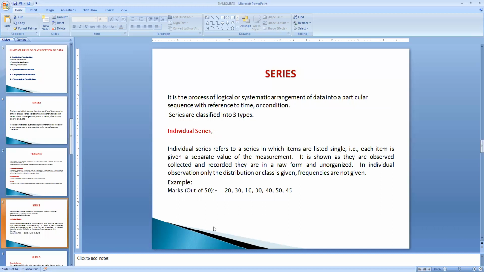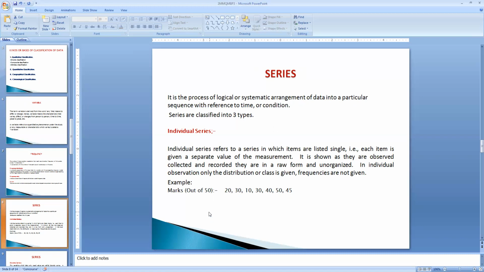How is the individual data arranged? Individual series means it contains only variable values. It doesn't have frequency. When the data is collected in ungrouped form, we keep it as it is. So the ungrouped form of data, without variations or frequency columns, is called individual series.